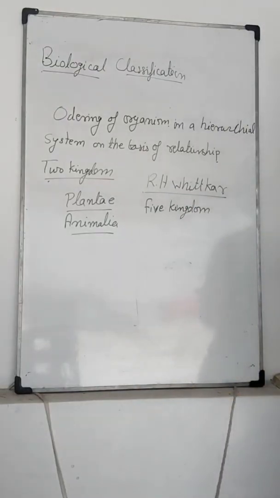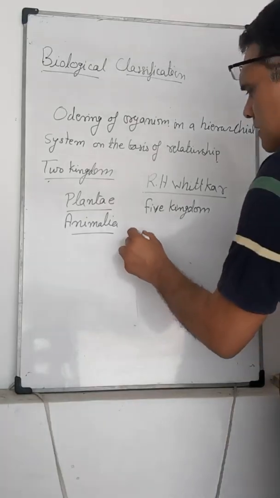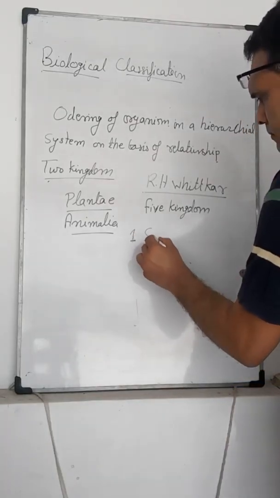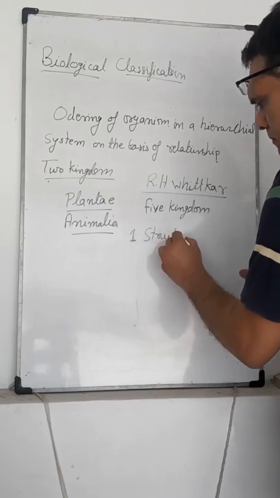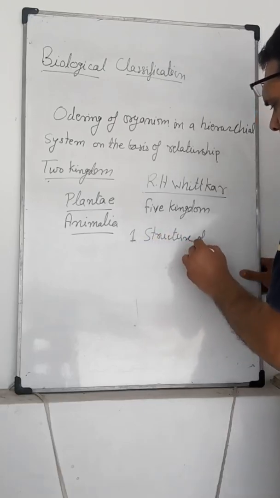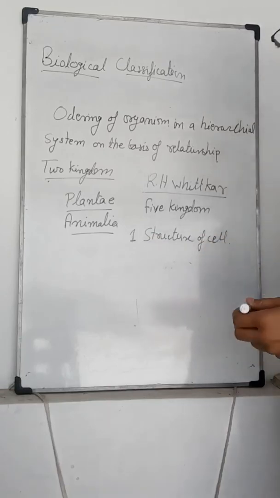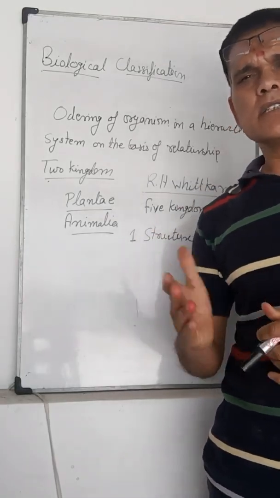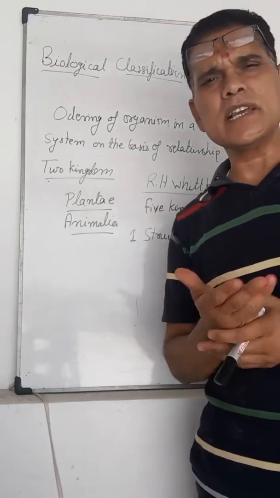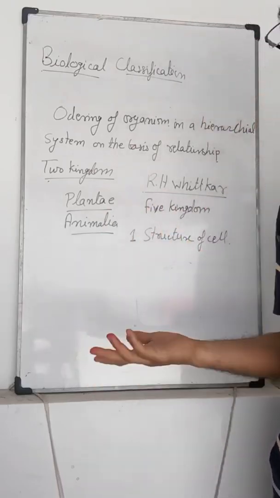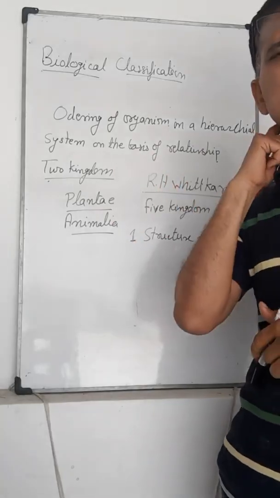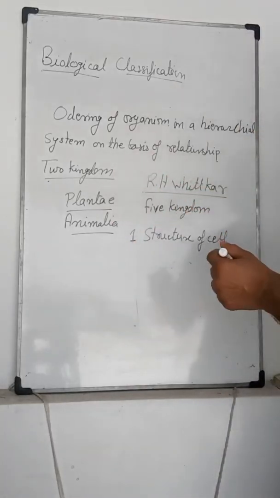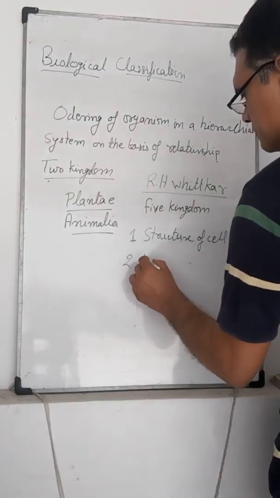The first is the structure of cell. Cells are of two types, having two types of structure: some are prokaryotic cells and others are eukaryotic cells. So on the basis of structure of cells, the classification is given. Another character is unicellular and multicellular.